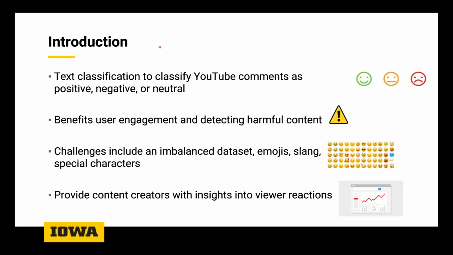So for an introduction to our project, we wanted to be able to classify YouTube comments as positive, negative, or neutral, and there's a couple of reasons why you might want to do this. One would be benefiting users by getting rid of harmful content, and another reason could be getting insights into viewers' reactions to some content creators' videos, so they can see how the public is reacting to their new videos. And one challenge we ran into was pre-processing the text: we had to get rid of emojis, slang, and special characters.